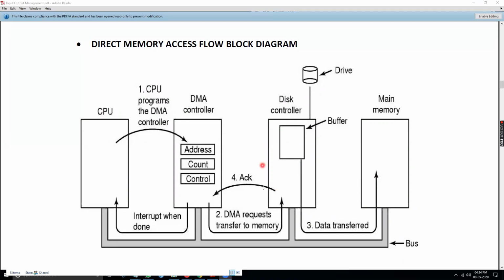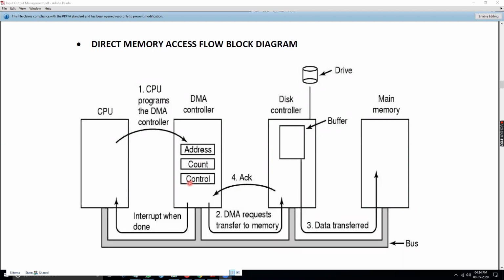Once it is acknowledged to the DMA, this is nothing but a handshaking. Handshaking means, if this is A and this is B, sender and receiver: request, clear to send, data transfer, acknowledge. But here I am talking just about the acknowledge. So this acknowledges to the DMA that everything is over.